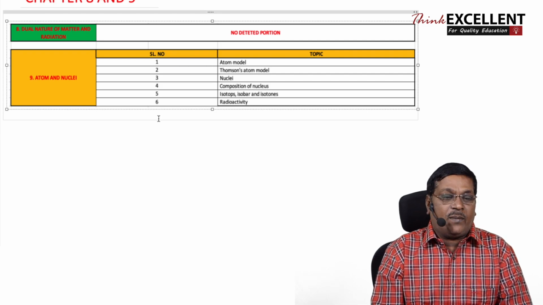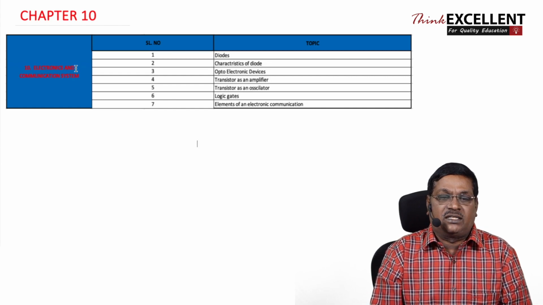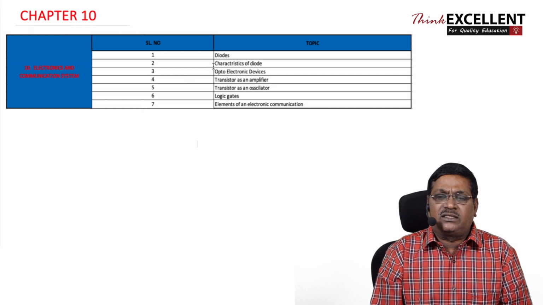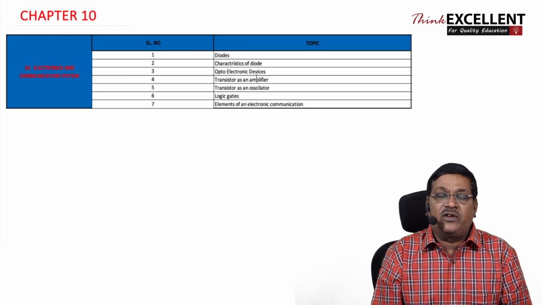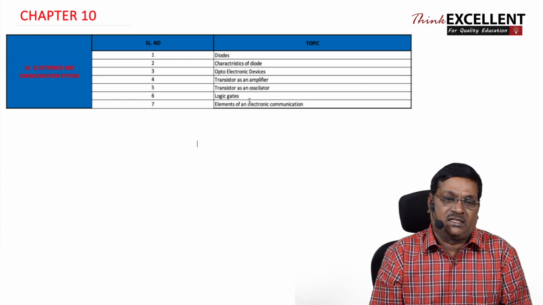Okay, now in chapter number 10, electronics and communication systems, it's a very big chapter. The removed contents are diode, characteristics of diode, optoelectronic devices, transistor as an amplifier, transistor as an oscillator, logic gates, and elements of electronic communication. So complete electronic communication is cancelled.